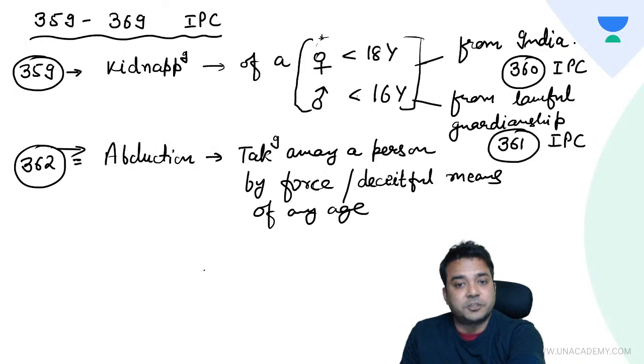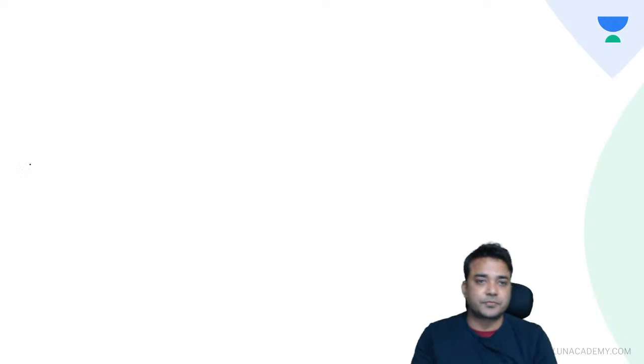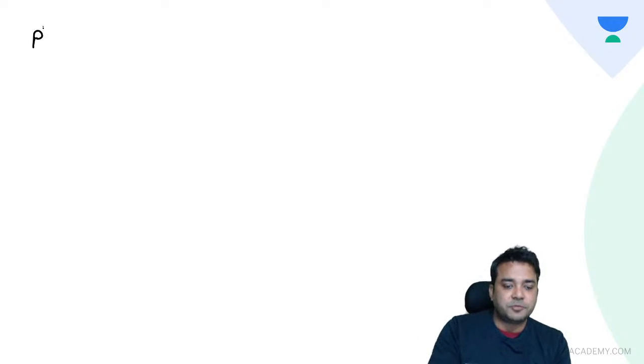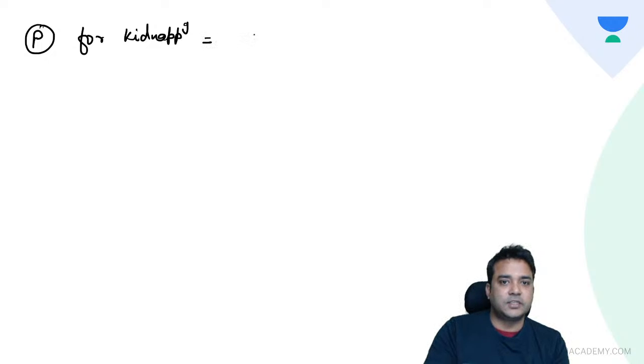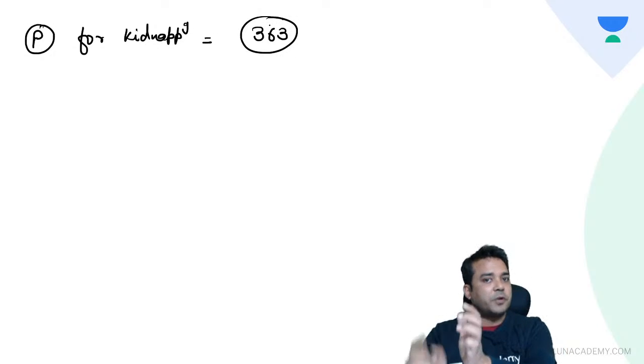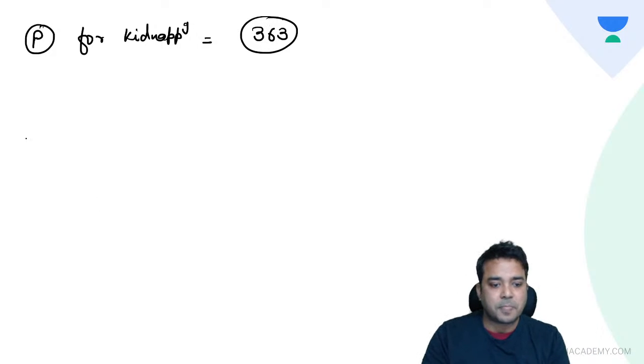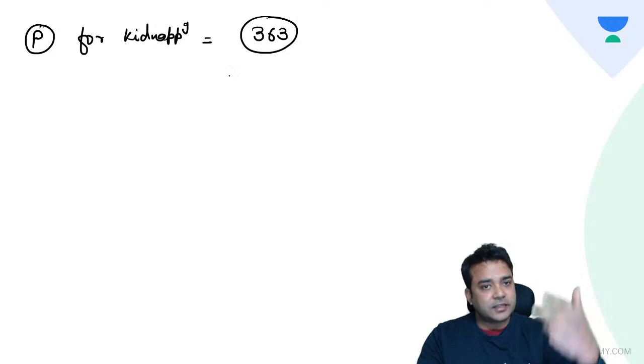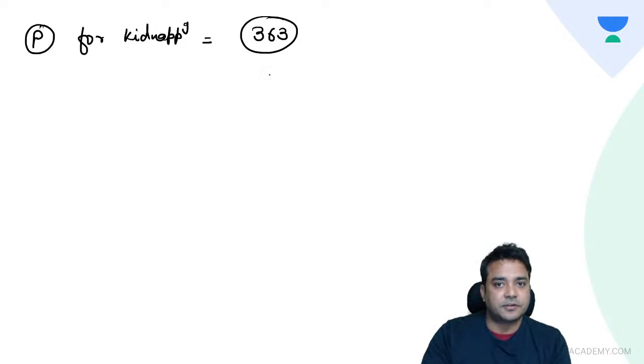Now come to punishments. Punishment for kidnapping is defined in 363 IPC. Don't remember the quantum of punishment, just remember the IPCs. So punishment for kidnapping is under 363, and then there is one subsection, 363A.